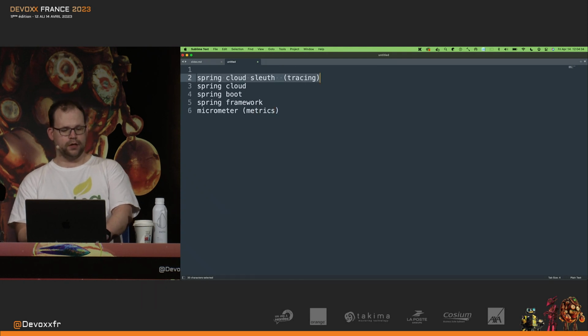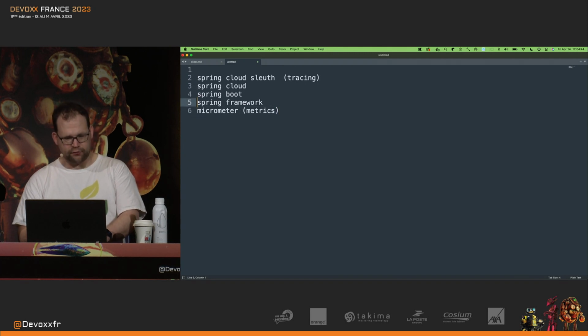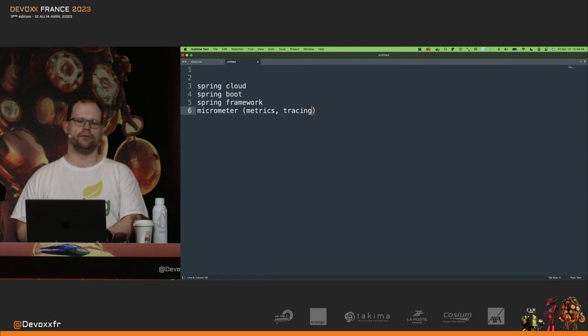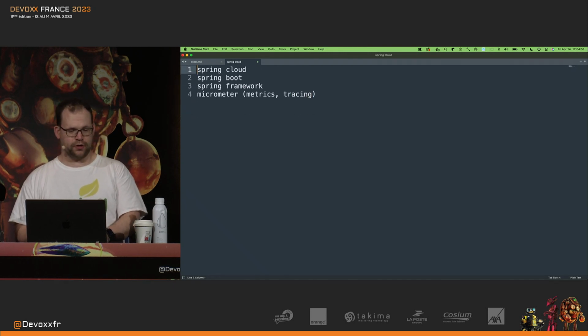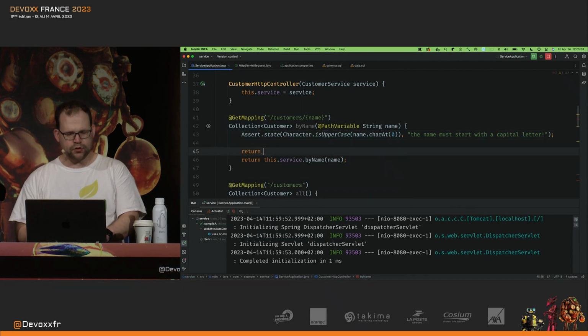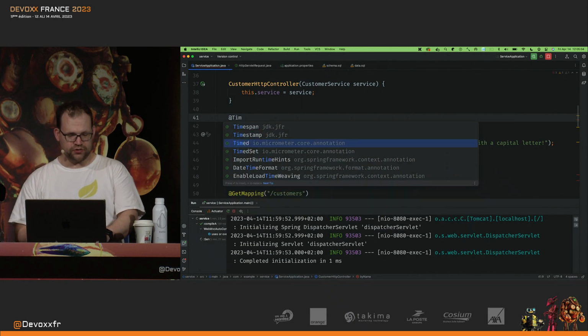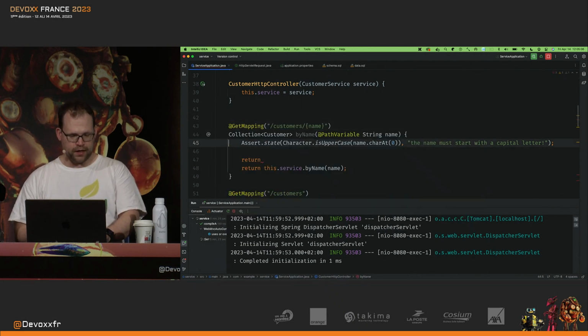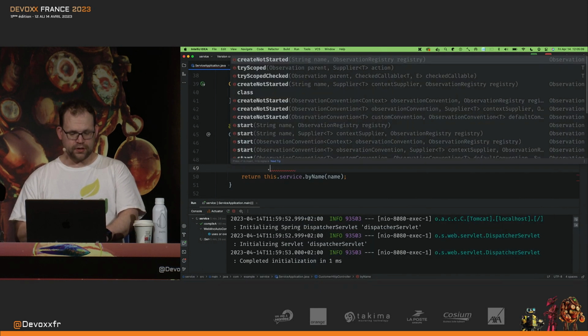You see the problem here? If you want to do distributed tracing, then you create a circular dependency if you try to use this at any lower level. So it was very awkward. You could do metrics at every level above metrics, but you couldn't do tracing any lower, right? So in Spring Framework 6, this is gone, and now Micrometer also does tracing, okay? So it's much easier to understand and work with, and this means that we have now a new unified API that you can use. You can use the annotations, of course. You can use timed and these sorts of things, right? But you also can use this nice API.